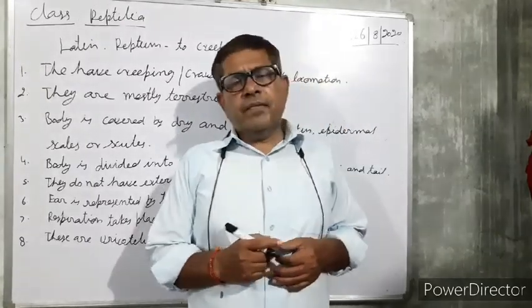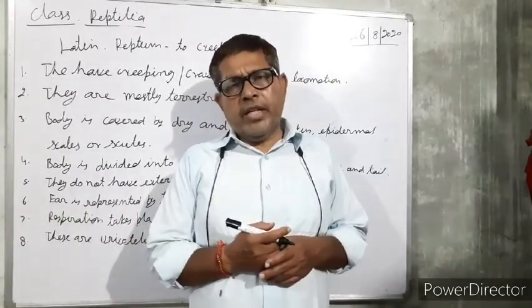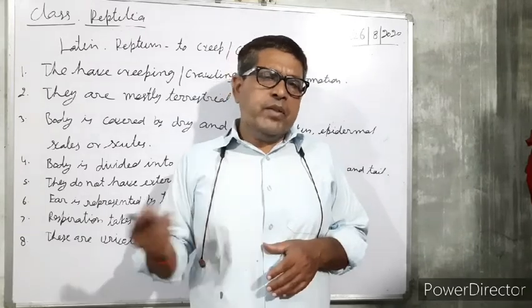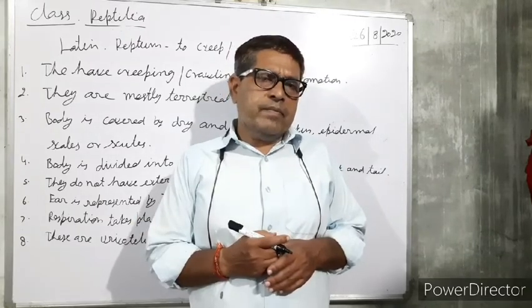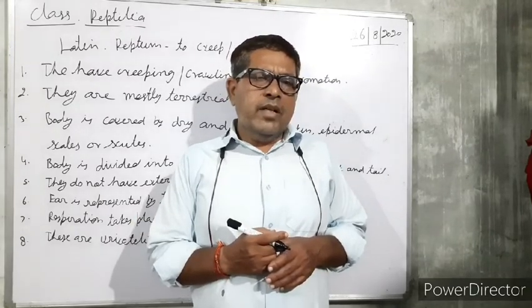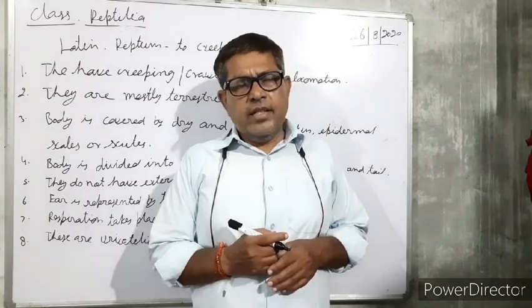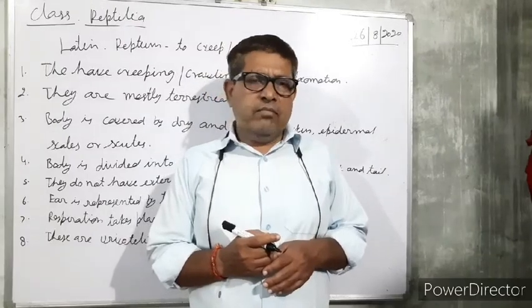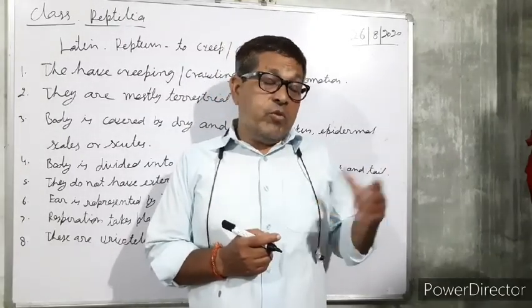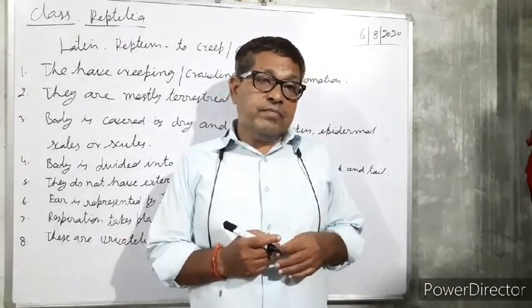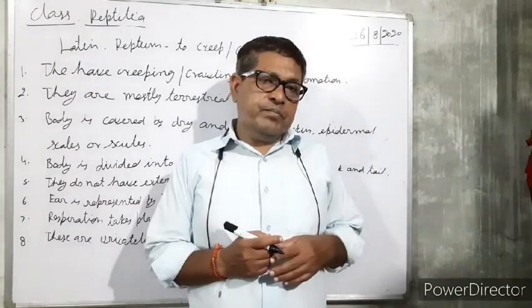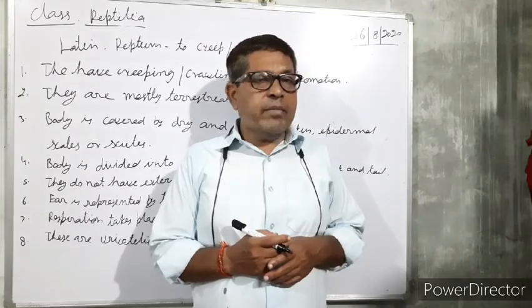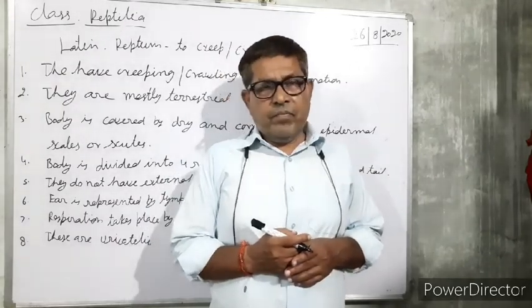While in the case of uricotelic animals, uric acid is least toxic in comparison to ammonia and urea. Ammonia is very toxic, so it cannot remain in the body for a long time.